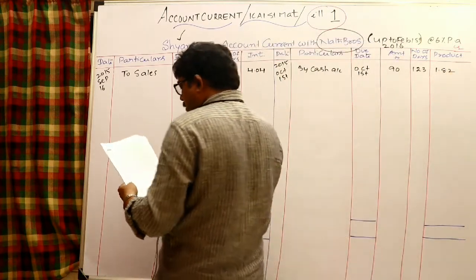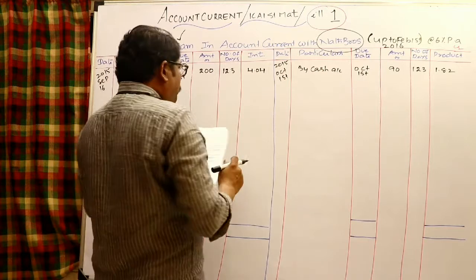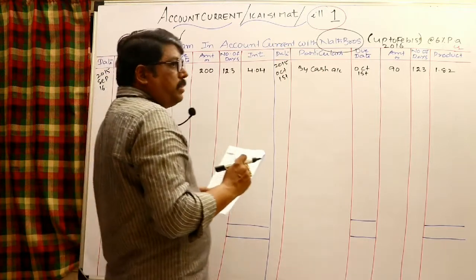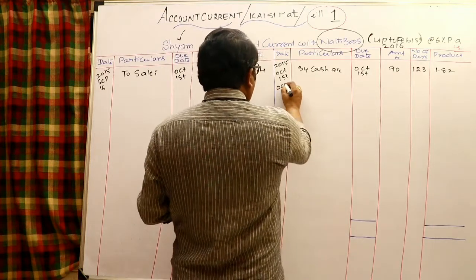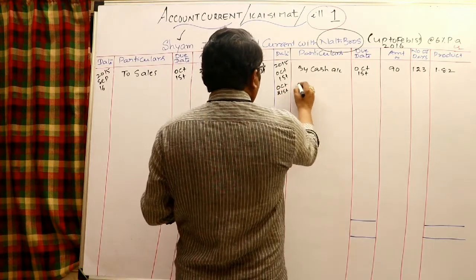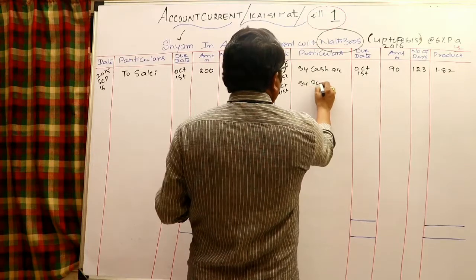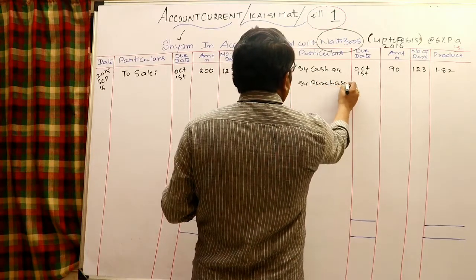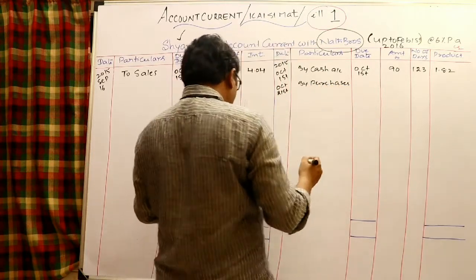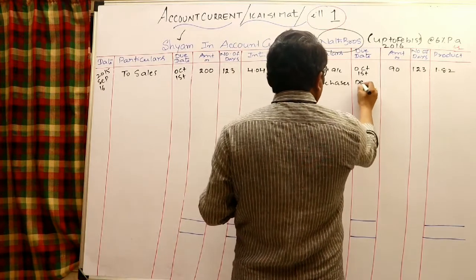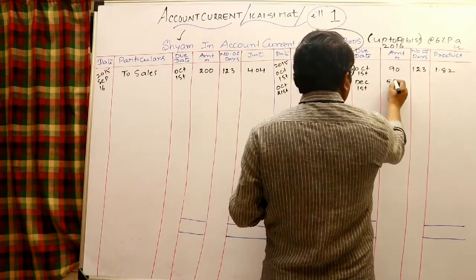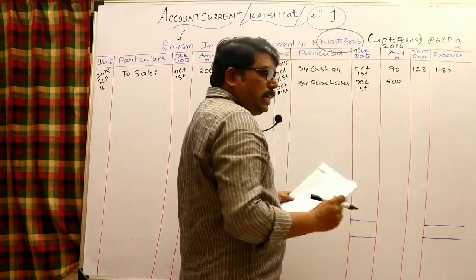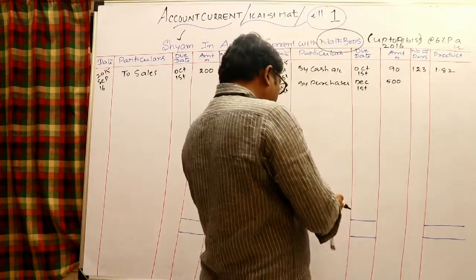Come to the next transaction, October 21st. Goods purchased from Shyam. Entry: purchases account debit, credit to Shyam. In the Shyam account, by purchases, October 21st. A separate due date is given, December 1st. Amount 500 rupees. Let us calculate the number of days first from December 1st.